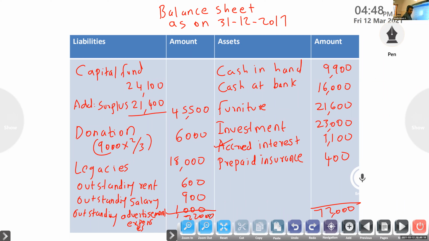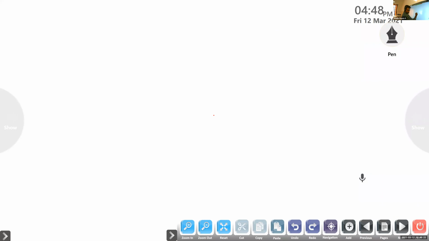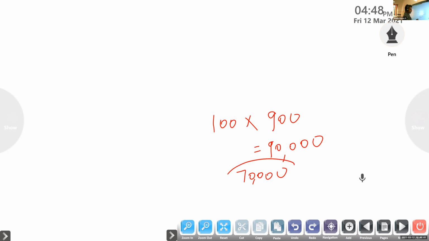Now additional information: the club has 100 members, each paying 900 as annual subscription. So we have to get 90,000. You have to look at how much we received this year, 70,000. So the remaining 20,000 will be outstanding subscription at the end.